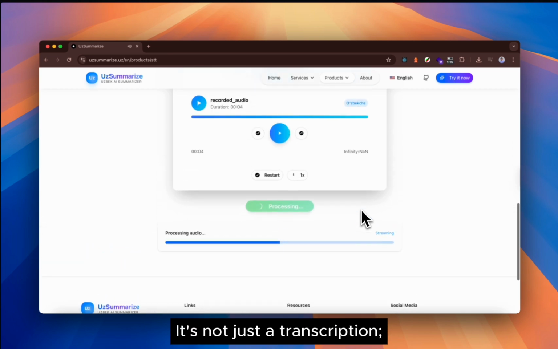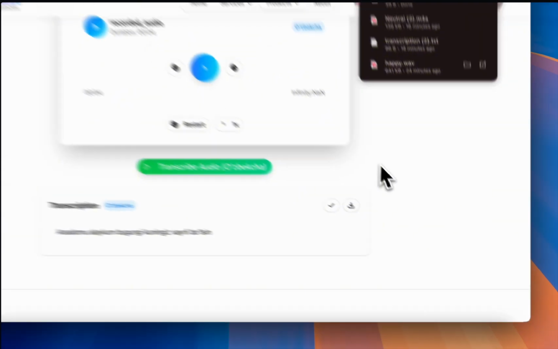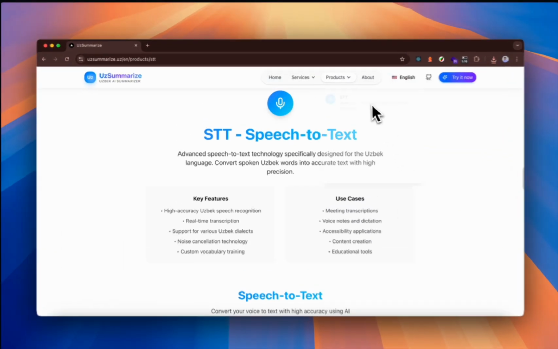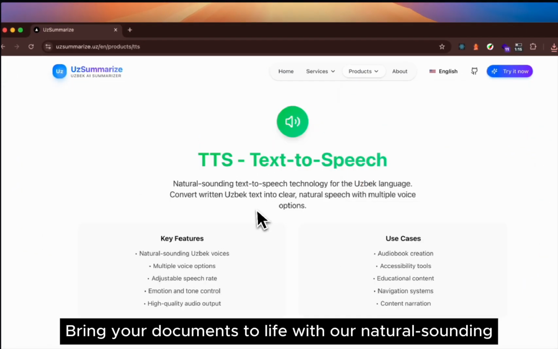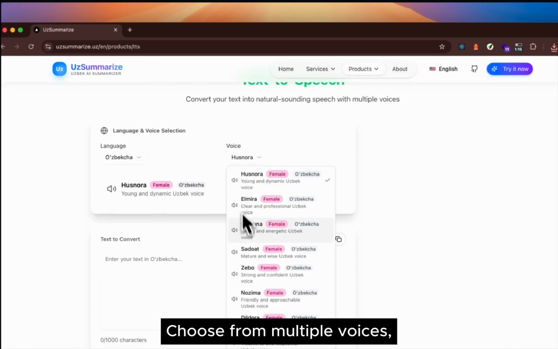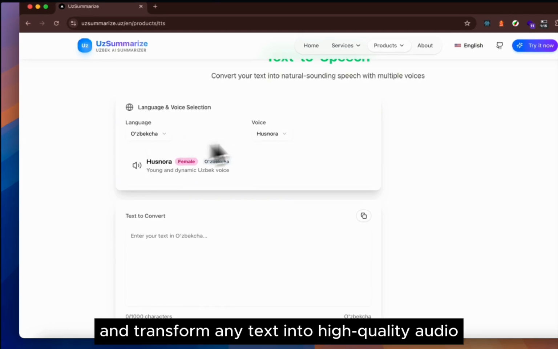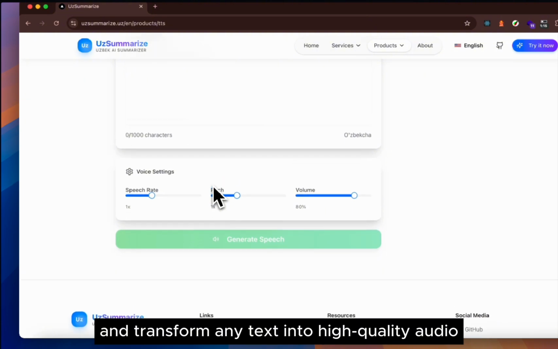It's not just a transcription, it's a productivity booster, saving you hours of manual work. Give your text a voice. Bring your documents to life with our natural sounding text-to-speech technology. Choose from multiple voices, including different tones and emotions, and transform any text into high-quality audio.